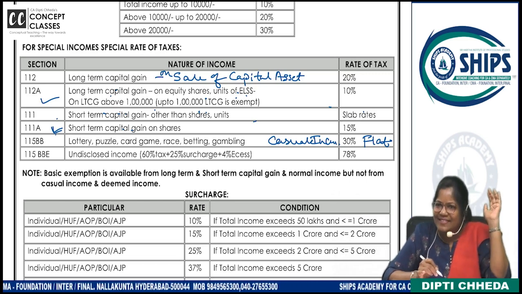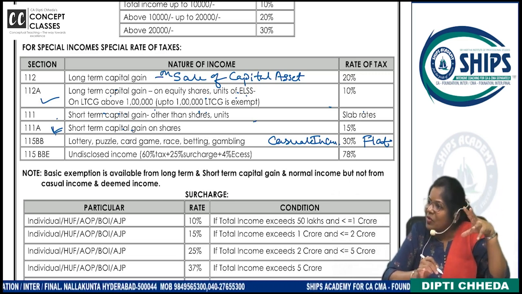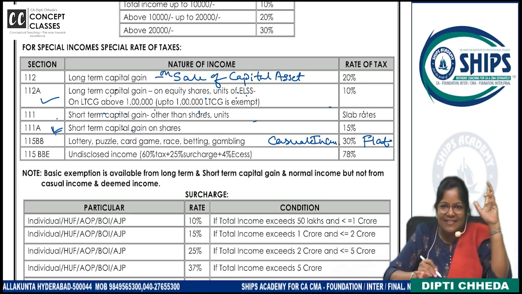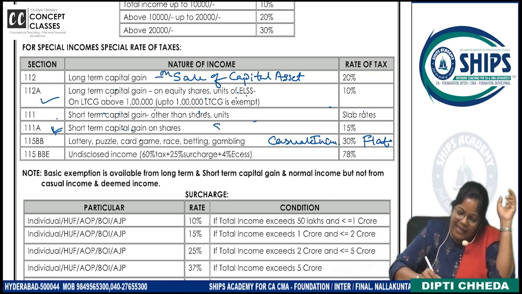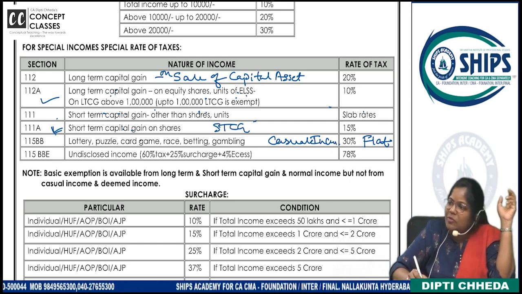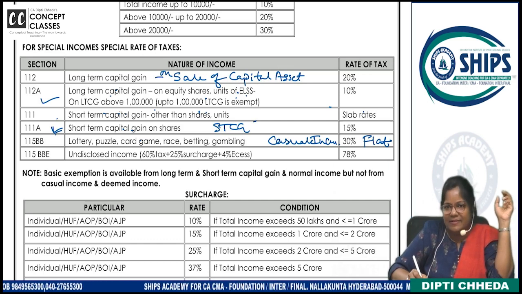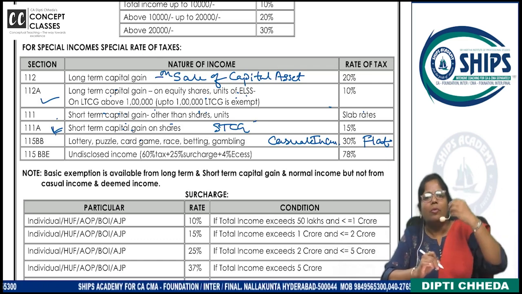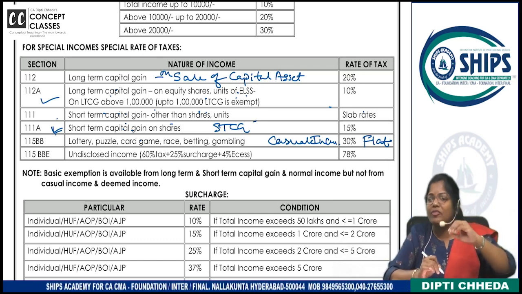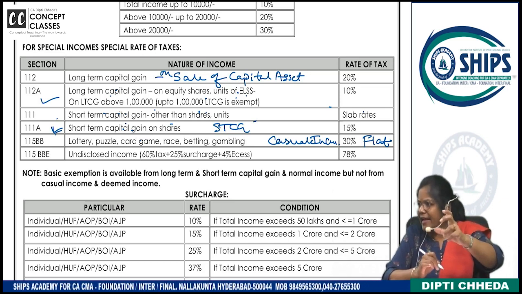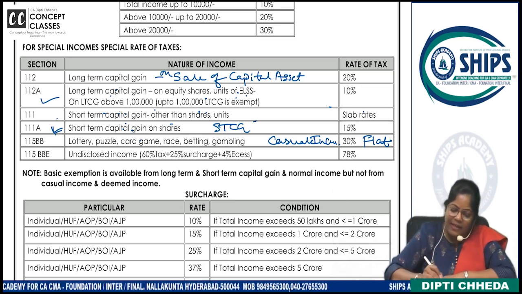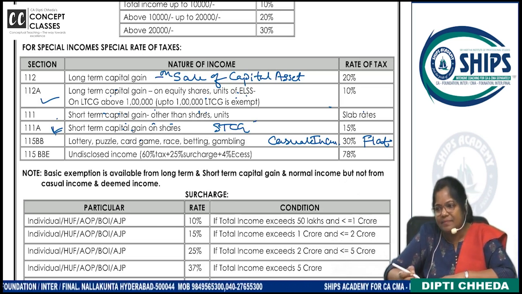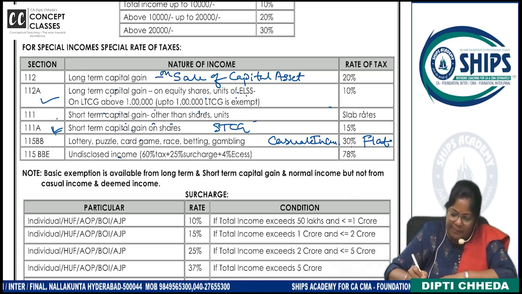you are selling. So you get a profit. Profit is called as what? Short-term capital gain. Short we'll call it STCG. Short-term capital gain. It is taxable at what rate? Right? And other short-term capital gain: property, jewelry, plot. If you sell within the range, depending on the age of the asset, it's short-term. It is taxable at what rate? Slab rates. Casual income, 30%.